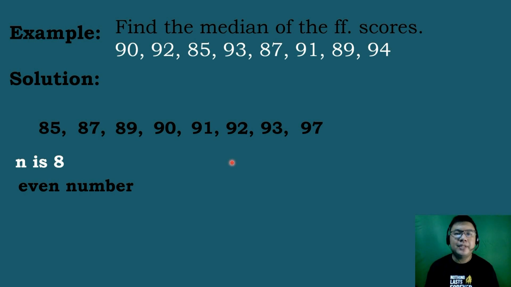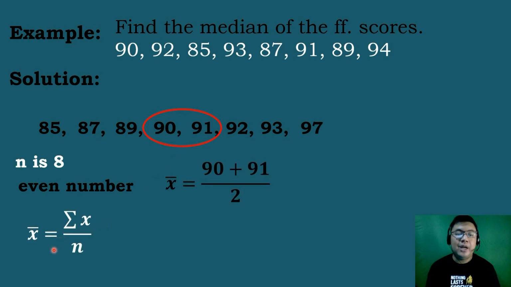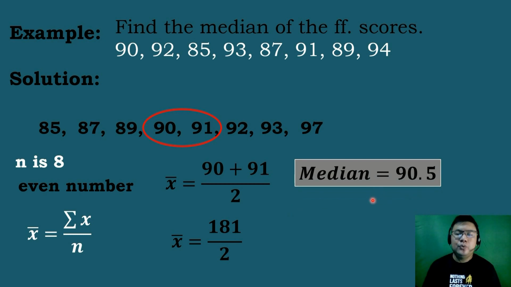So we will determine the two middle values in this given set of data, which are the numbers 90 and 91. And to get the median of this example, we will be getting the average of the two middle values. So we will be using the formula of the mean. x bar is equal to the summation of x all over n. We have x bar is equal to 90 plus 91, then divide it by 2, the total frequency. 90 plus 91 is 181, divided by 2 is equal to 90.5. Therefore, the middle value or the median of these scores is equal to 90.5.